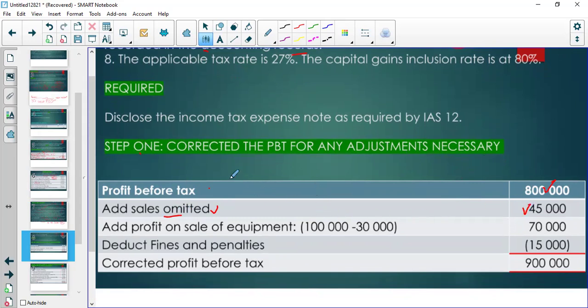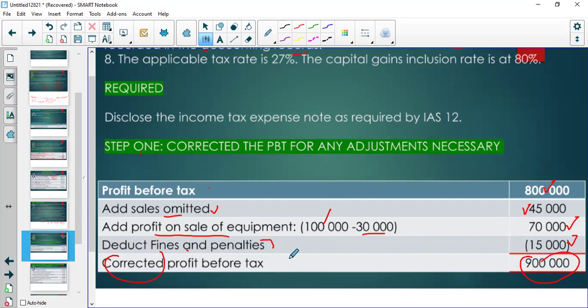I'm just demonstrating to you the steps. Then the profit on the sale of equipment, selling price minus carrying amount, 70,000. Then there are those fines and penalties which are supposed to be deducted, 15,000. So the corrected profit before tax is 900,000.